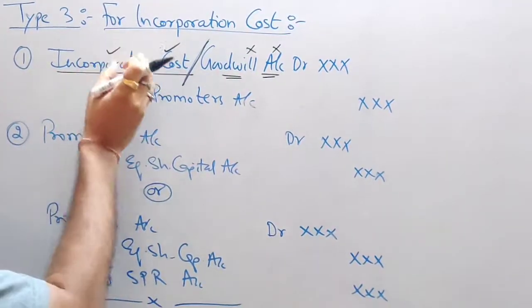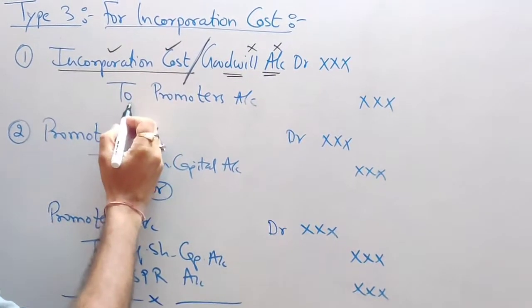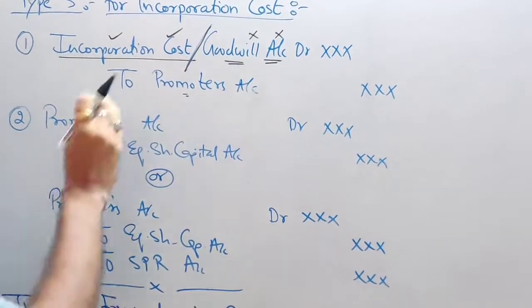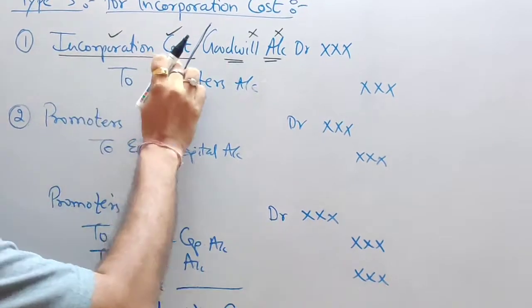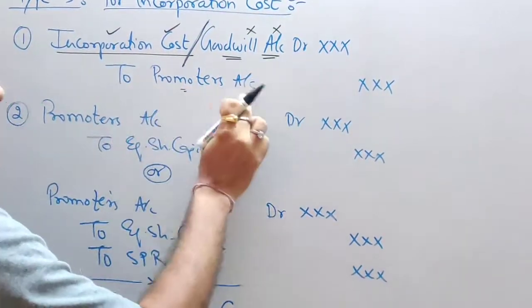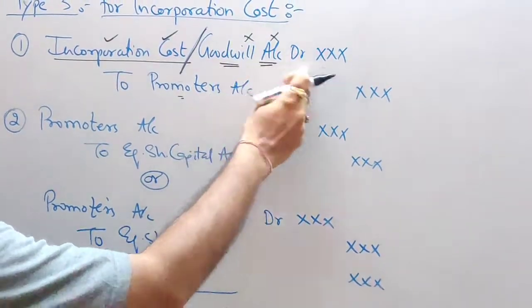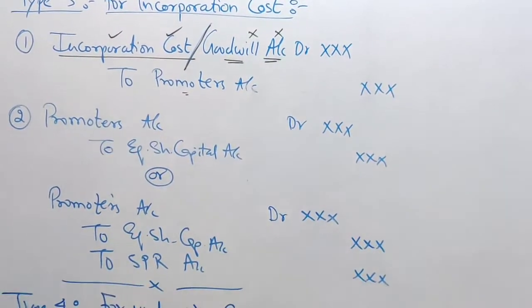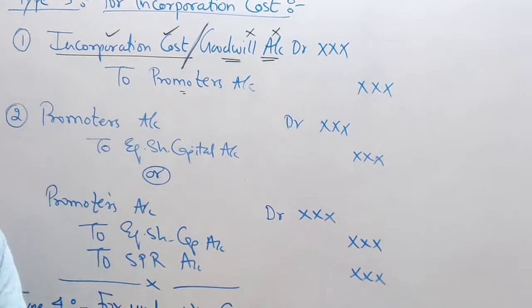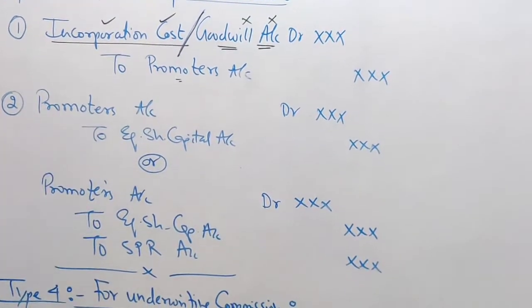Since it is your expense, you will debit, and it is payable to whom? Promoters. So your entry will be incorporation cost account debit to promoters account. And if you want, you can write the alternative account here, goodwill to promoter, whichever way you want. But I prefer, and I would suggest you also to write incorporation cost.